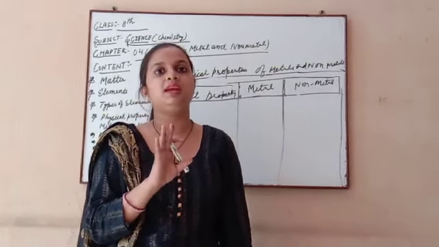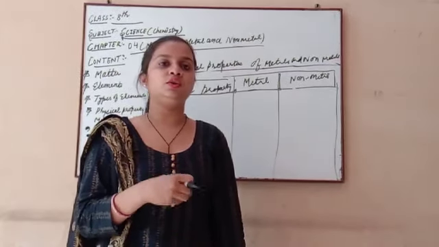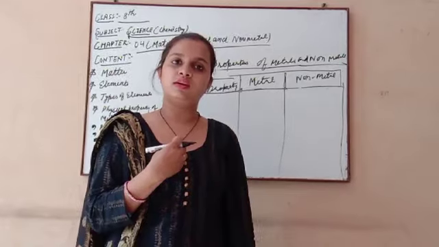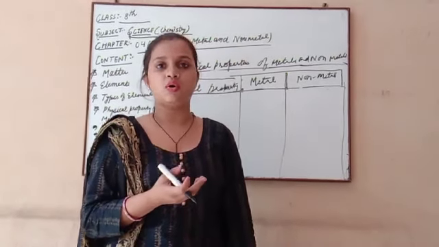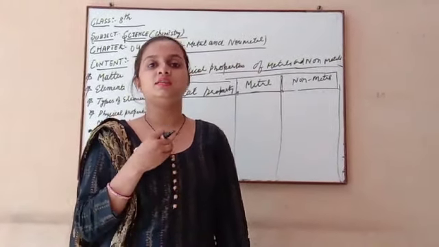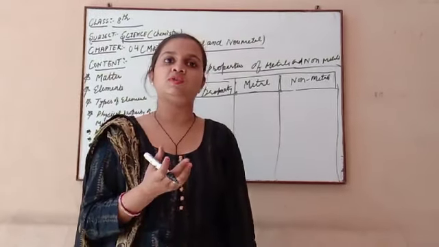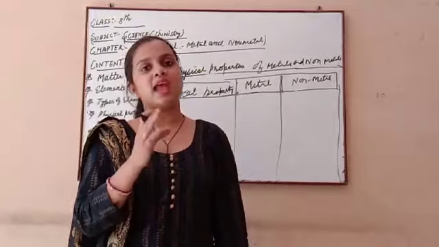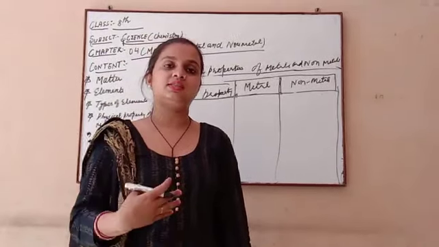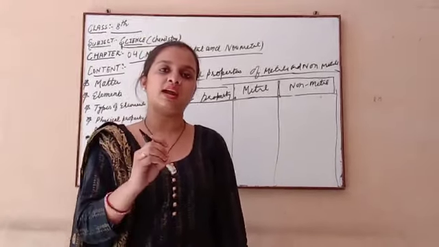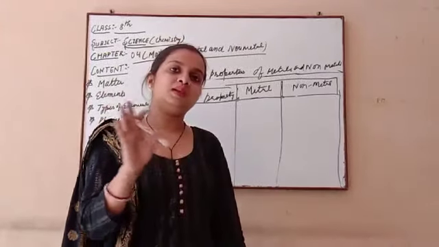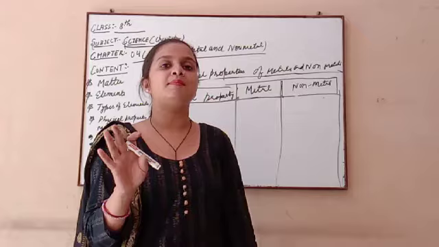This cannot be judged by looking. If I am standing here, you cannot tell whether I have any disease or not. That is based on the chemical properties of the systems in our body. But if you write down the appearance of a person standing in front of you, that comes under physical properties, not chemical properties.